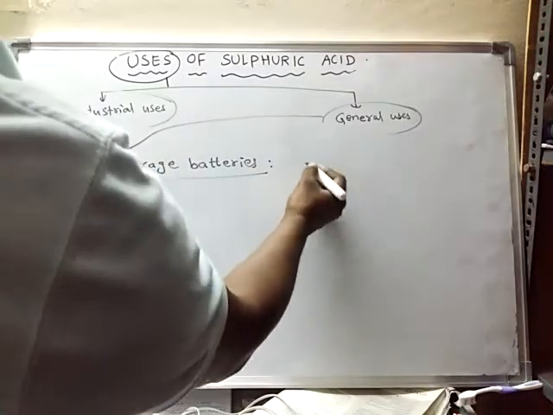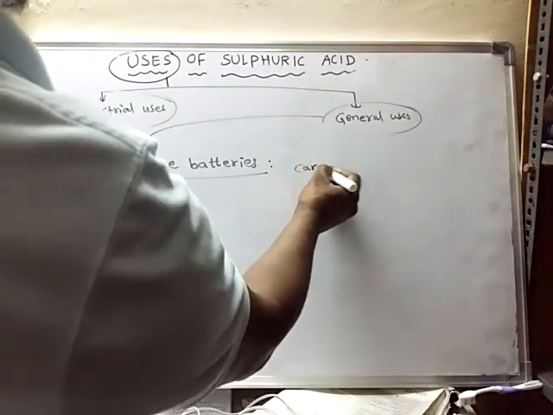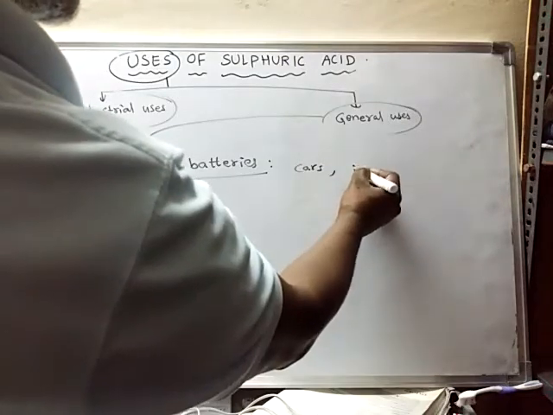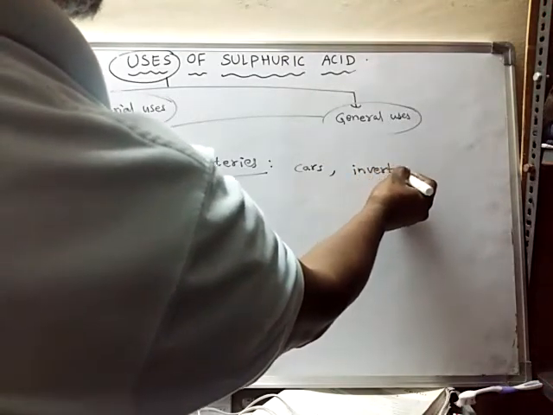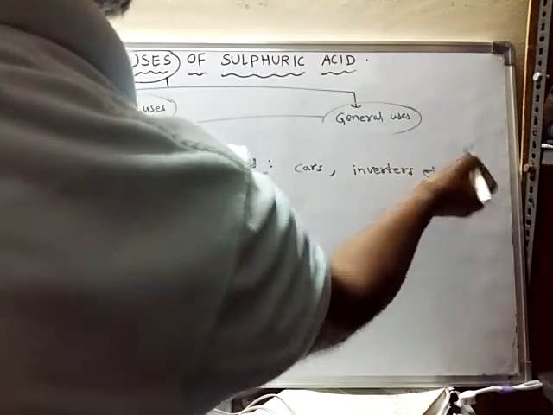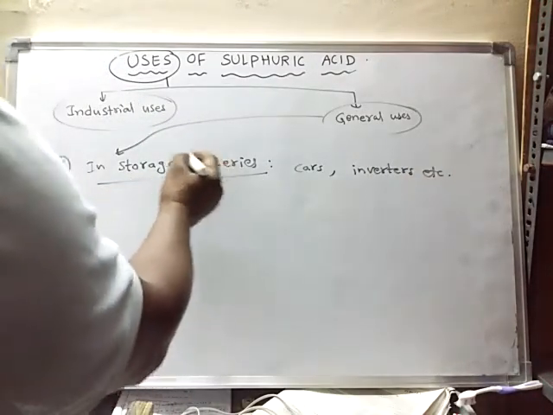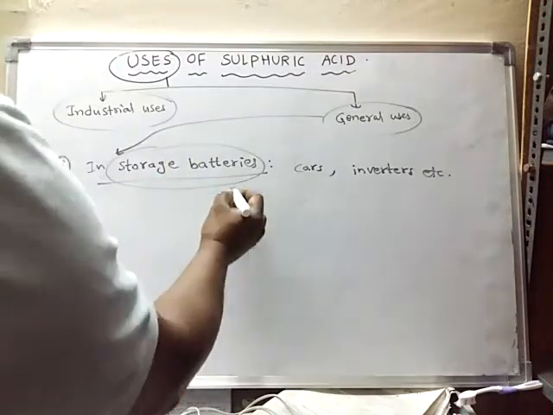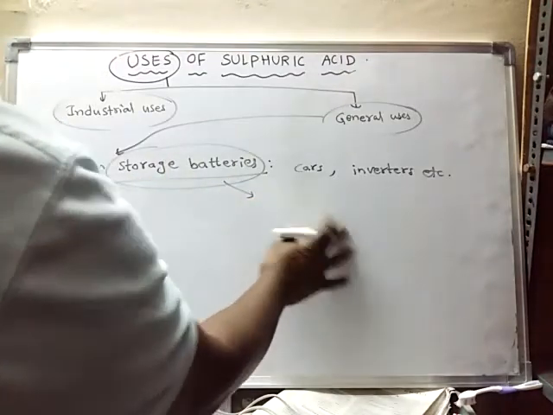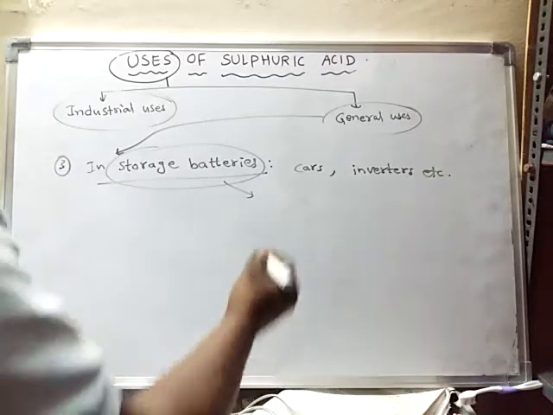In motor vehicles like cars, or in inverters, etc. In these storage batteries, the chemical energy is converted into electrical energy.